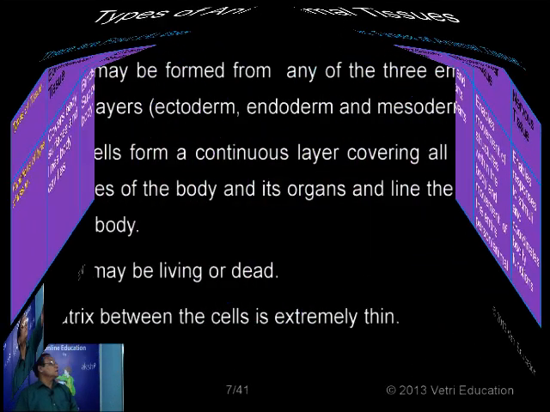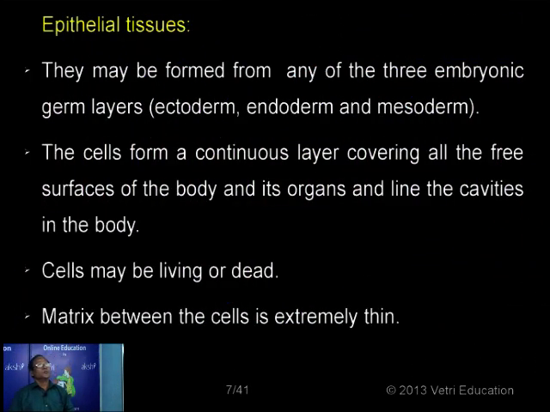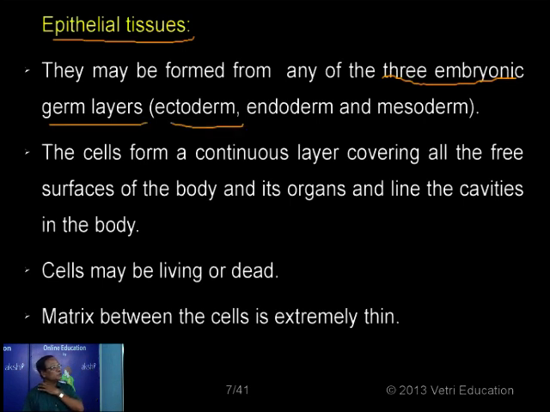Let's go to it. Now epithelial tissue. I mentioned earlier, the flow chart also I represent. It is the only tissue which has originated from all the three types of germinal layers. See that one? They may be formed from any one of the three embryonic germ layers. They are nothing but ectoderm, endoderm and mesoderm. It is the only tissue which has developed from all the three germinal layers.